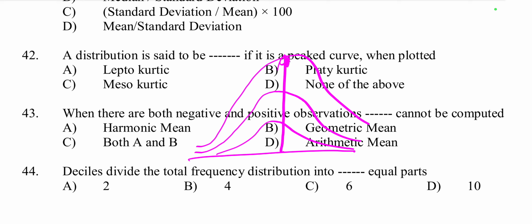When the distribution is more peaked, then it is called leptokurtic, mesokurtic and platykurtic. Mesokurtic is the middle position or normal shape, and flatter shape is platykurtic. So more peaked is leptokurtic. Option A is the right answer, because peaked curve means leptokurtic.